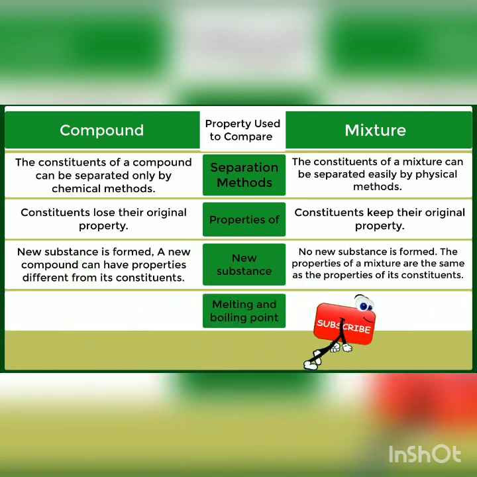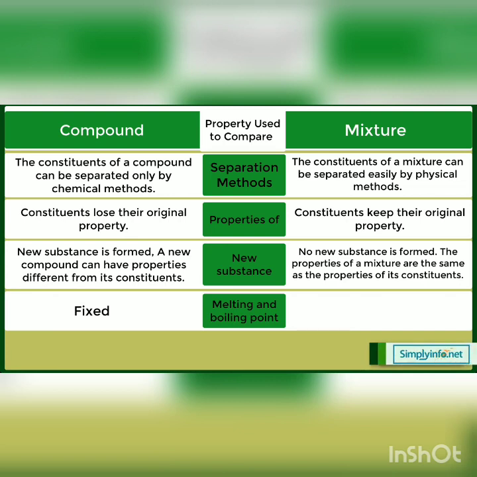Melting and boiling points: compound, fixed. Melting and boiling points: mixture, not fixed.